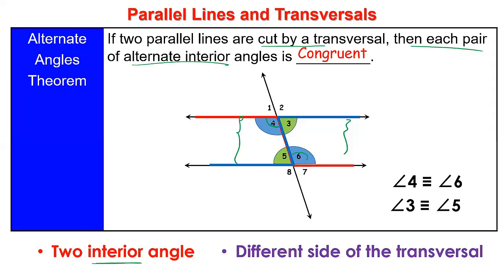As you can see here, I have angle 4 on the left-hand side and angle 6 on the right-hand side. And both of them are alternate because they are interior and they are on different sides of the transversal. And I have here angle 3 equal to angle 5, and they are alternate. Again, the two conditions are fulfilled here. 3 and 5, both of them are interior between the two parallel lines and both of them are on different sides of the transversal. 3 is on the right-hand side and 5 on the left-hand side of the transversal. If anyone has any question, please raise your hand.